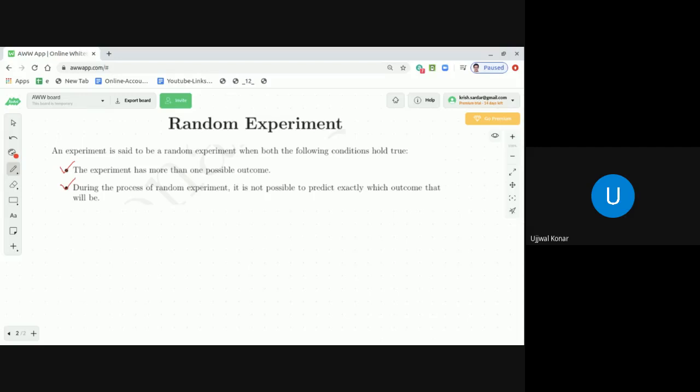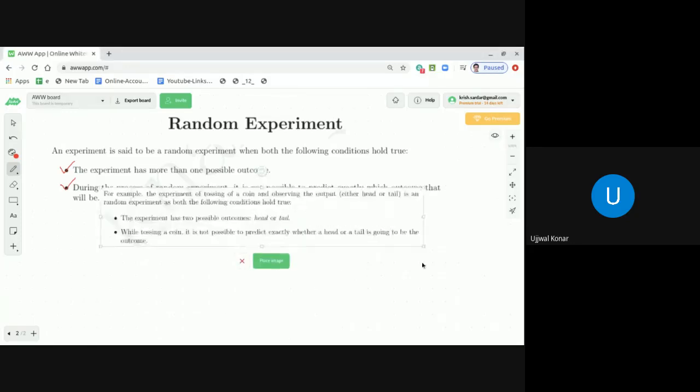In cricket, when two teams come for a match, depending on which captain wins the toss, they decide whether they want to bat first or bowl first. Correct? So I already explained you the example. Now let me put that from the study material, and let me explain you for the last time.